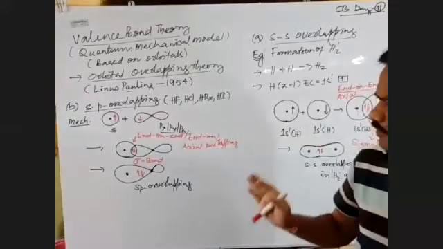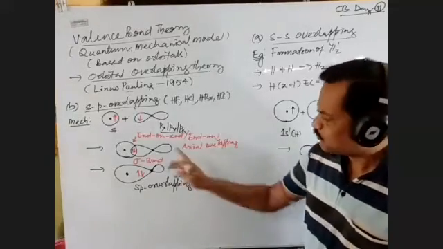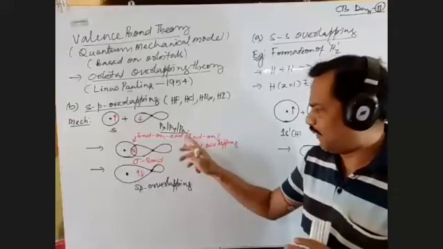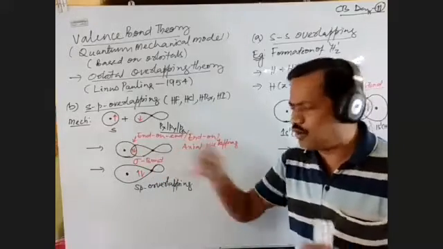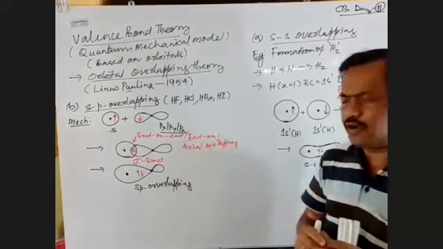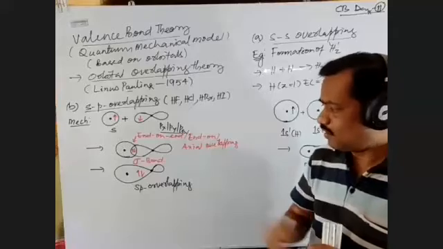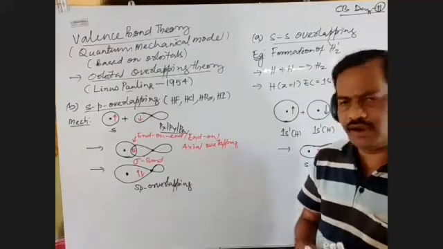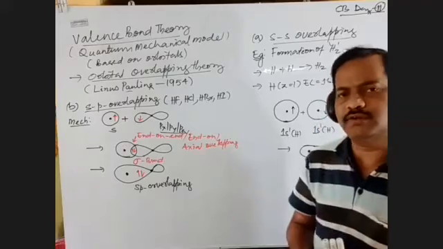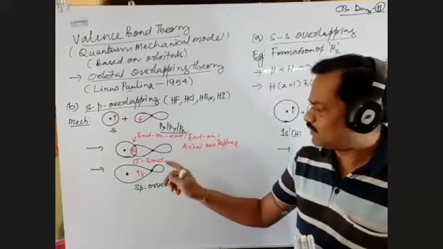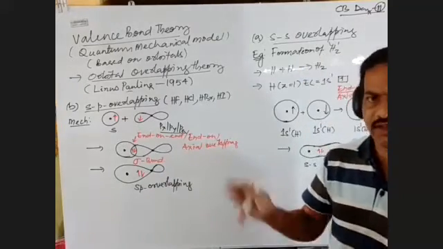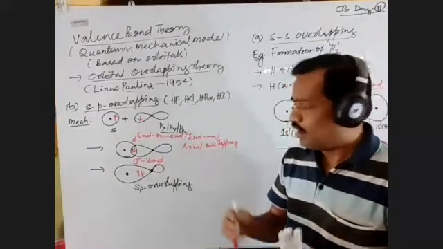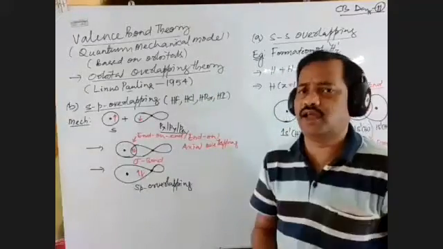The sigma bond is formed by the axial overlapping, or end-on-end overlapping, between two orbitals. So when two orbitals overlap head-on, or end-on, or axially, a sigma bond results. And Linus Pauling suggested that the extent of overlapping